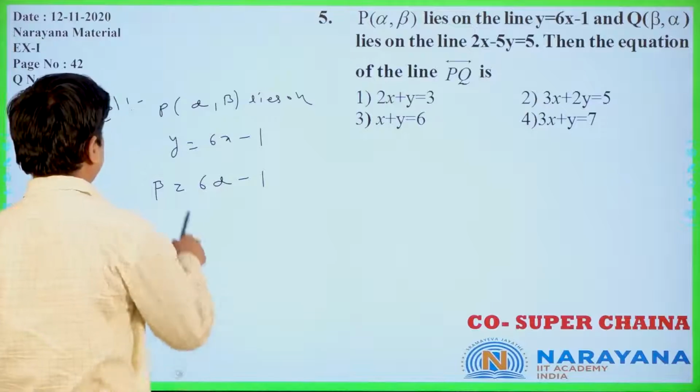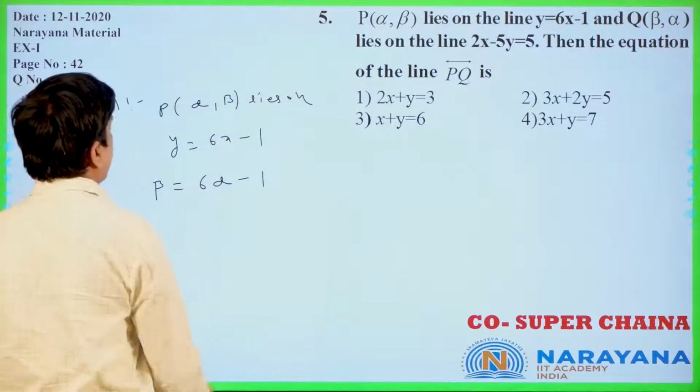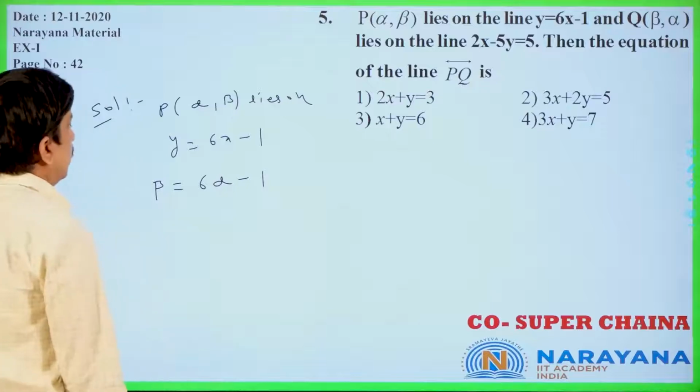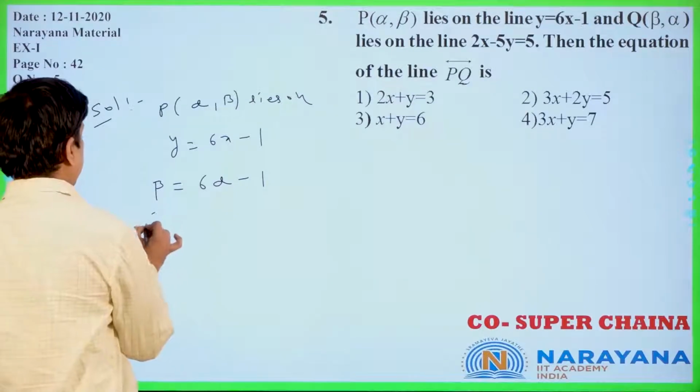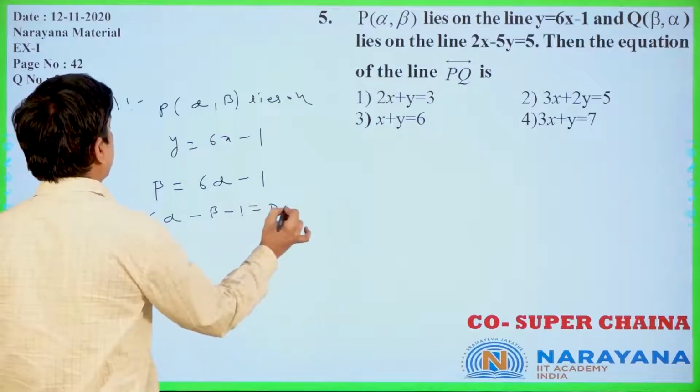Is it clear? Beta is equal to 6 alpha minus 1. We will write it in the correct manner: 6 alpha minus beta minus 1 equal to 0, equation 1.